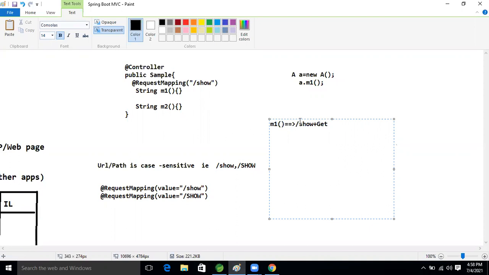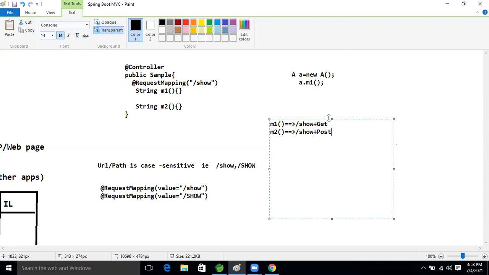Come on. If one method is there and the URI I'm taking is so, and the Get type methodology I'm taking, is this valid or invalid? Yes, valid. It's valid. Ravi, valid. After that, I'm taking M2, another method in the same controller, again so plus the POST methodology. Is this valid or invalid?